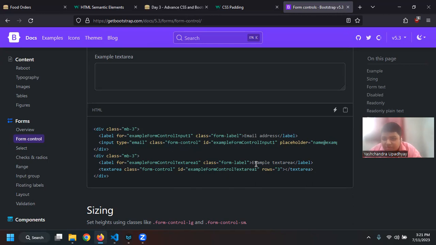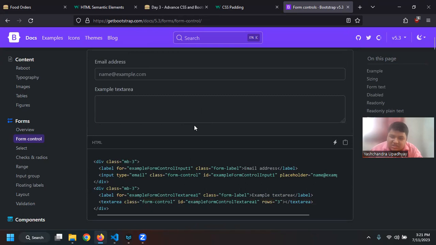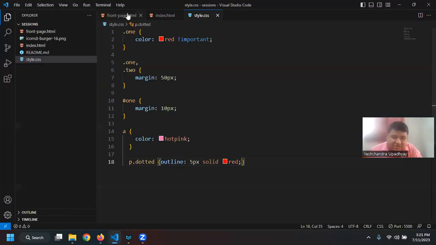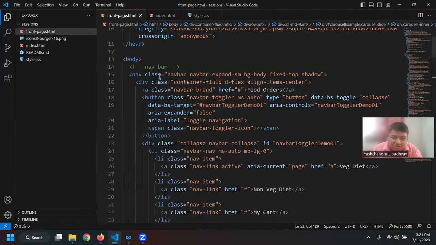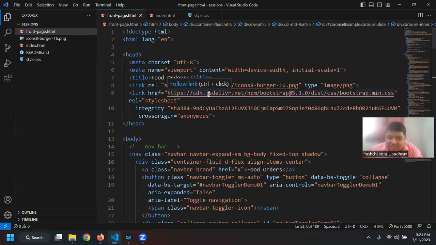Or what we can do is get a CDN, right? Just like how I showed you yesterday, we can get a CDN. Let us say if I go here from the page, there is this CDN: cdn.jsdelivr.net/npm and then bootstrap.min.css. See, this is a CSS file, a .css file, right? Min is basically the minified version.